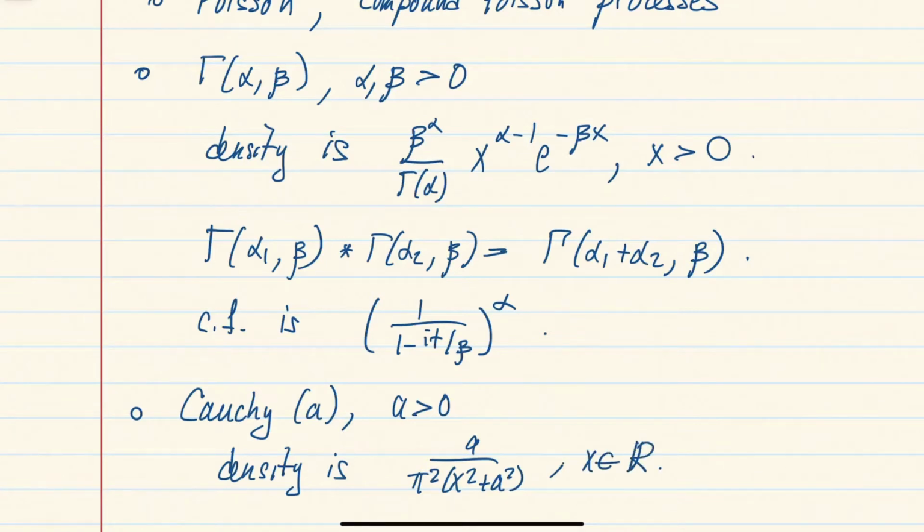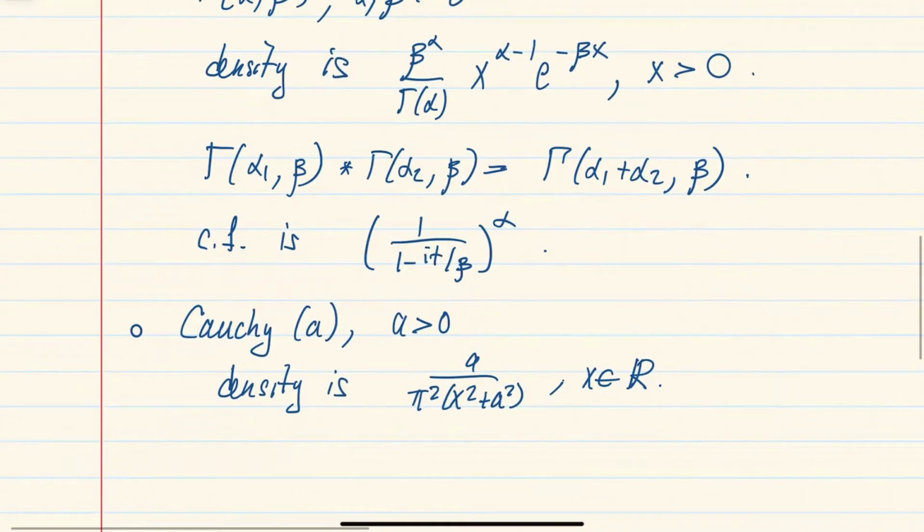And again, one can check that the convolution of such densities will give you density of the same form, or we'll leave this again as an exercise at the end of this section, that if you compute a characteristic function, it will be equal to e to the minus a absolute value of t. So the product of these characteristic functions is again of the same form, where parameter a adds up. So the sum of Cauchy is also Cauchy.